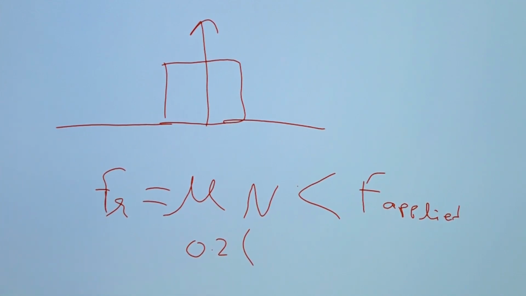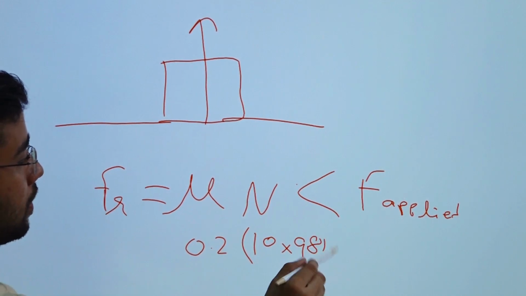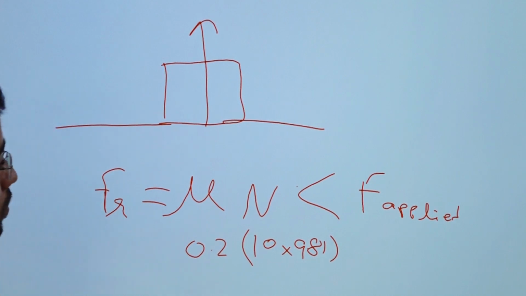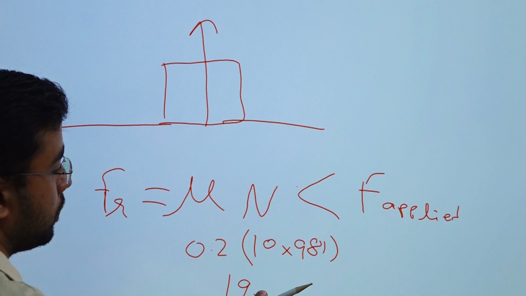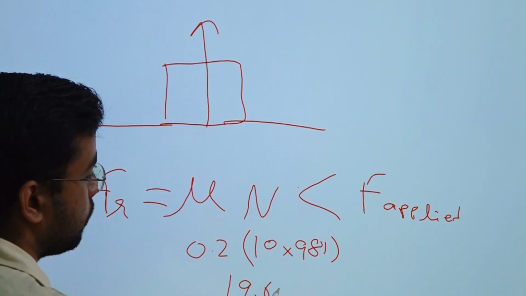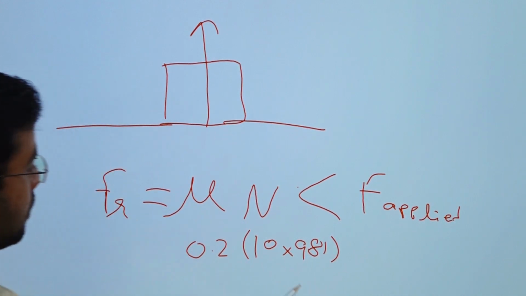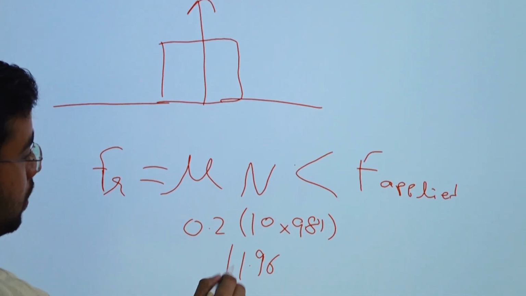So what is the weight of the block? 10 into 9.81. Okay, so when you solve it, 98.1, so 98.1 multiplied by 2, 196, 1.96. Around this much you will get.